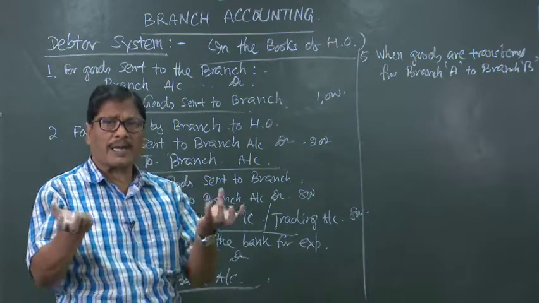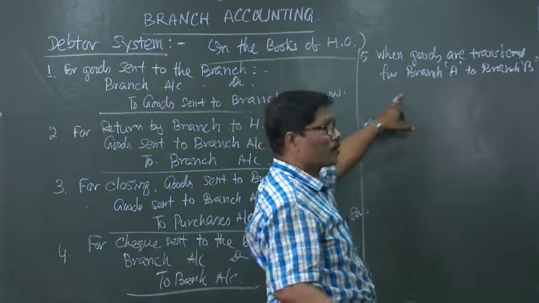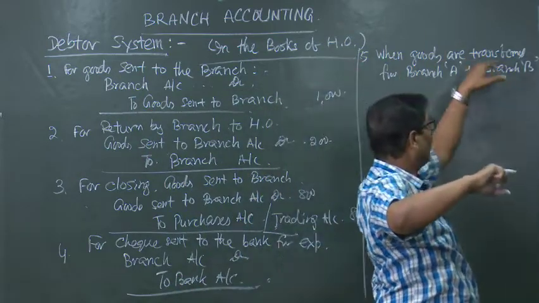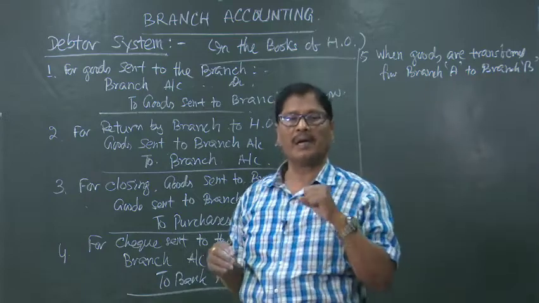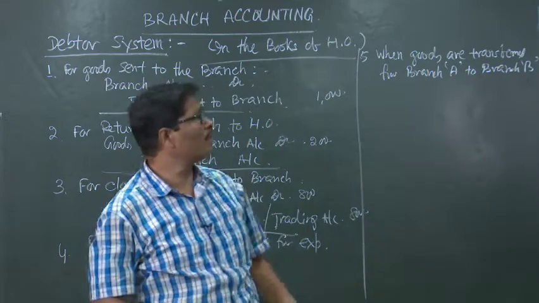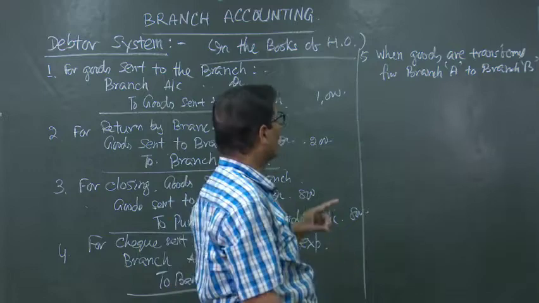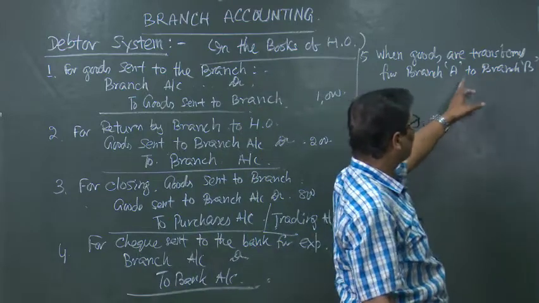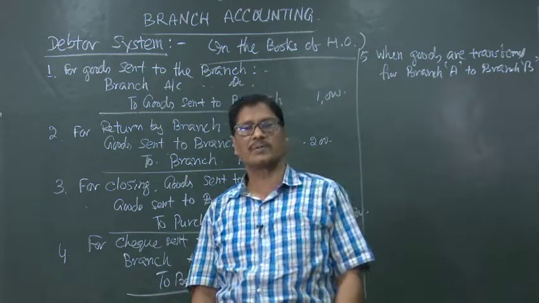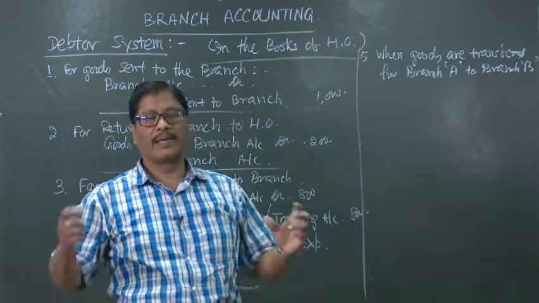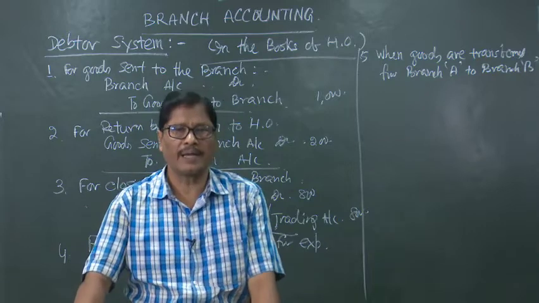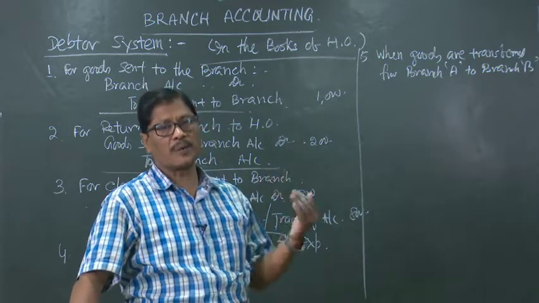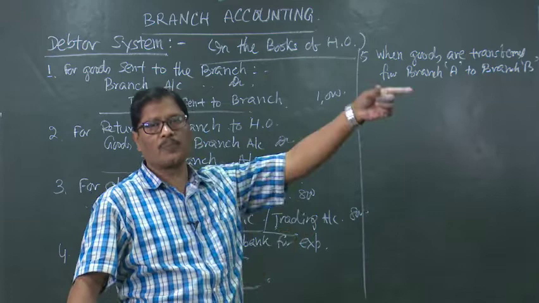This is just like a return by branch A to the head office, and the branch B is getting the goods from the head office. Suppose some 500 rupees worth of goods are sent from branch A to branch B. Imagine one situation where in Delhi the head office is situated, but they have ordered branch A that please transfer some goods from your branch to the Puri branch.